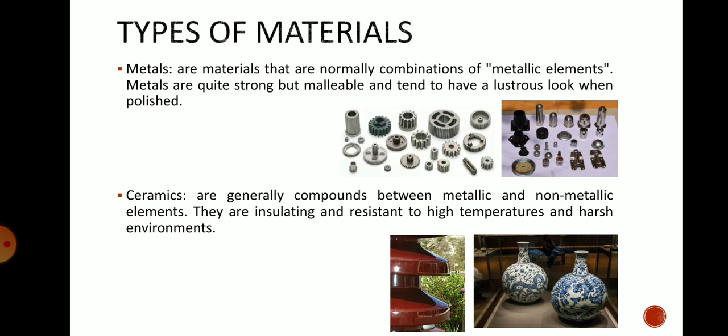Then ceramic materials: they are generally compounds between metallic and non-metallic elements. They are insulating and resistant to high temperature and harsh environments. The applications are shown in these diagrams also. Ceramics are compounds having properties between the metallic and non-metallic elements. In the first diagram of the ceramic, one of the insulating materials is shown, which is used in electric poles to avoid heat transfer between the two wires.